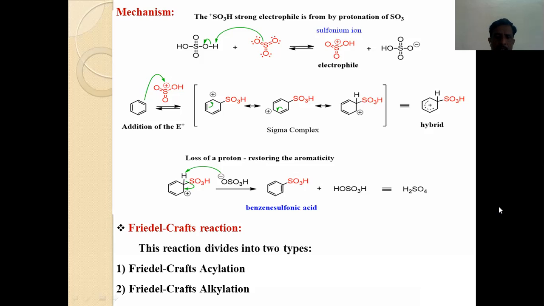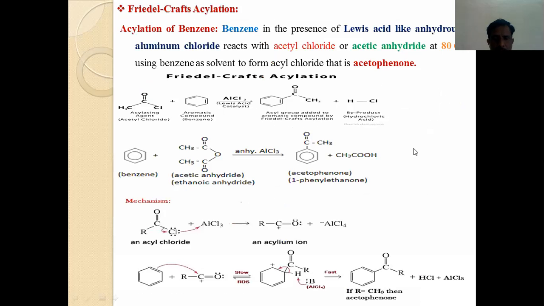This Friedel-Crafts reaction is divided into two types. First category is Friedel-Crafts acylation reaction. Second category is Friedel-Crafts alkylation reaction. One by one, I will discuss how each reaction takes place.